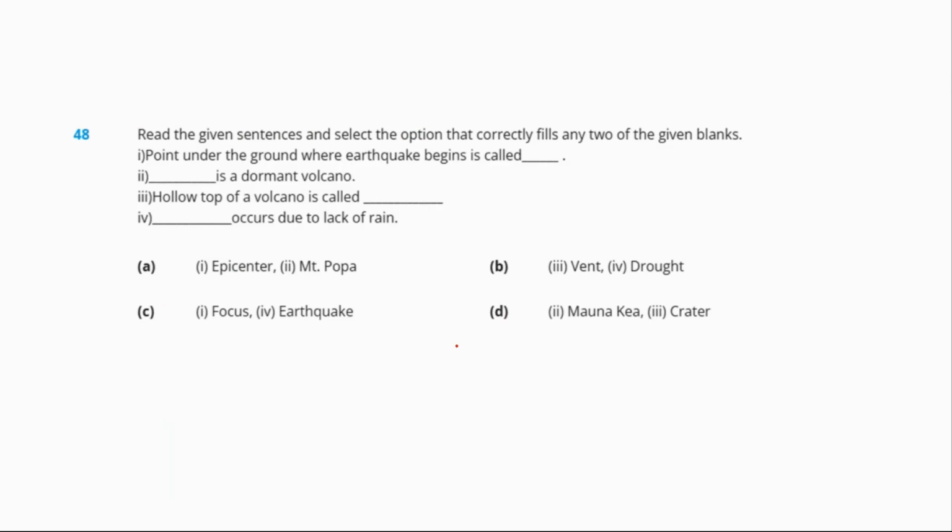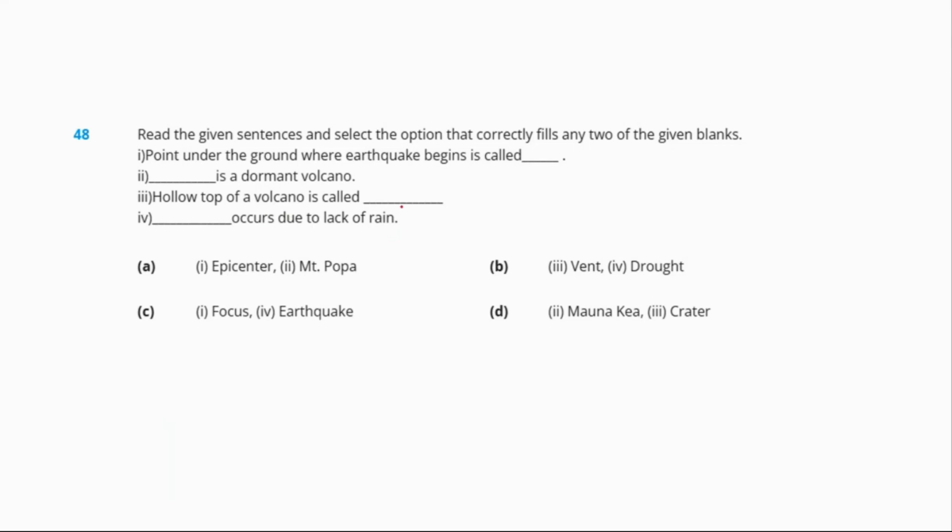Question number 48. Read the given sentences and select the option that correctly fills any two of the given blanks. Number 1: the point under the ground where an earthquake begins is called the epicenter. Dash is a dormant volcano. Mauna Kea is a dormant volcano. The hollow top of the volcano is called the crater. And 4, dash occurs due to lack of rain.